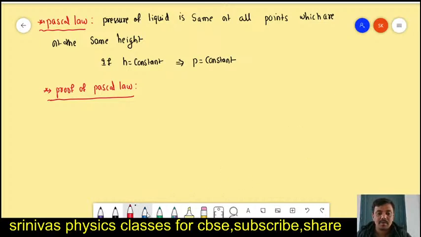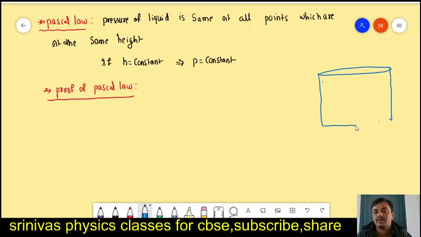Let us take some liquid here. This is a container. You see here. This container has some liquid. This is the liquid.